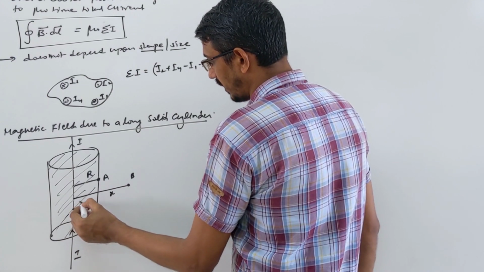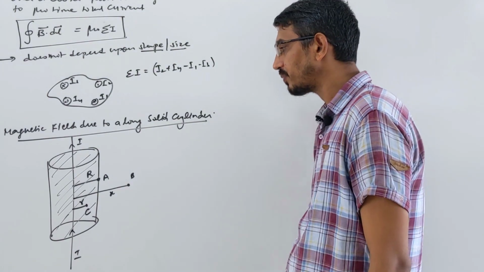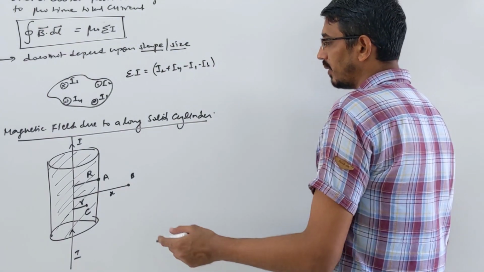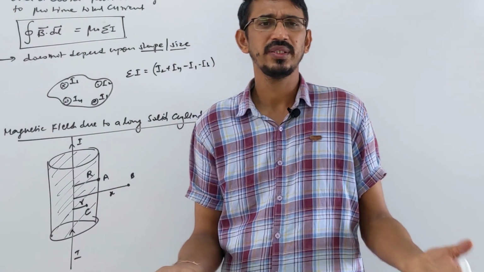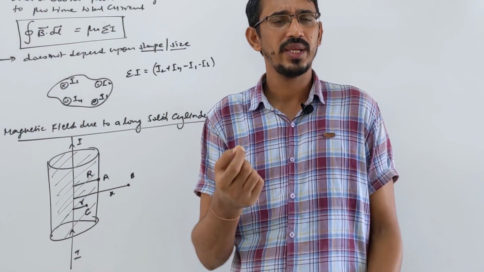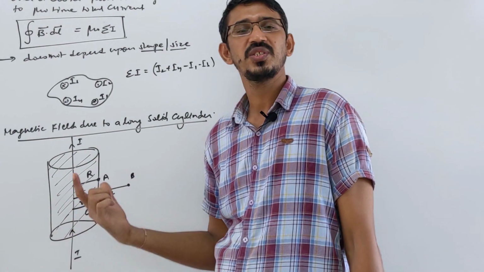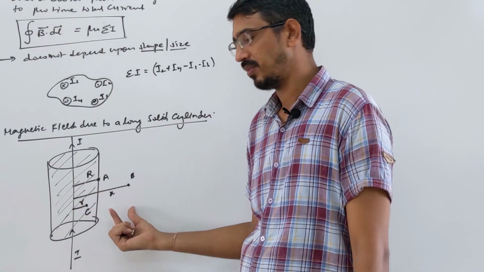That point C is at a distance of small r from the axis of the cylinder, right? Look here, a cylinder is nothing but a thick wire. When you talk about the wire case, we already learned that the radius of the wire is negligible, so we just talk about length only. So it's a cylinder, which is a thick wire, so here the radius comes in.